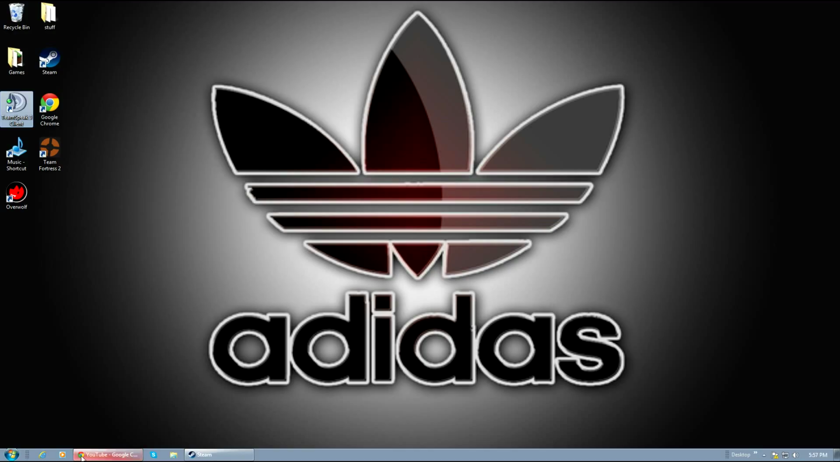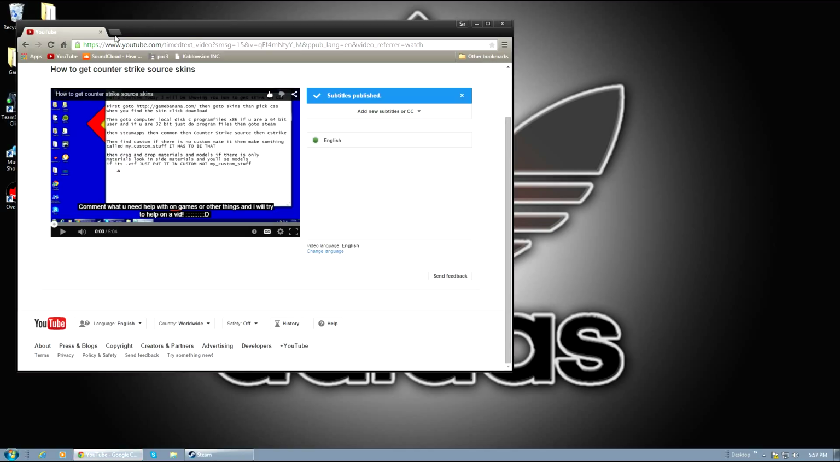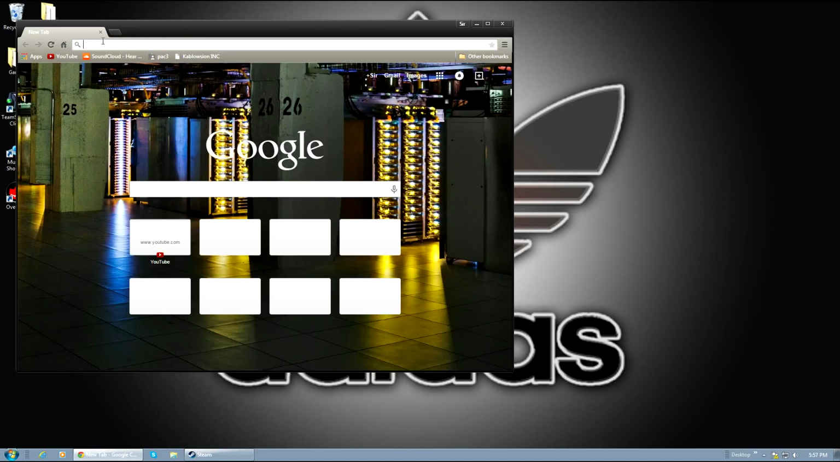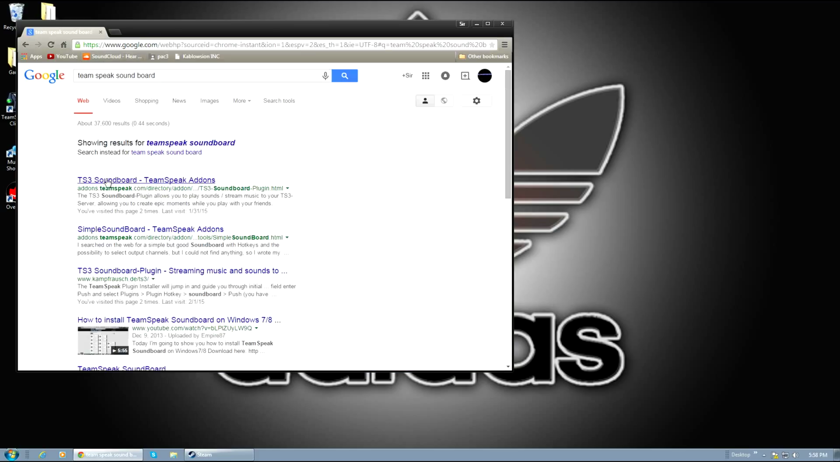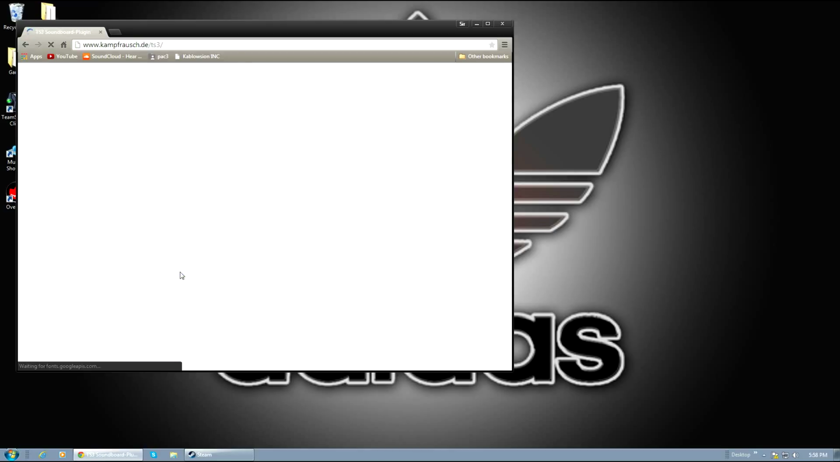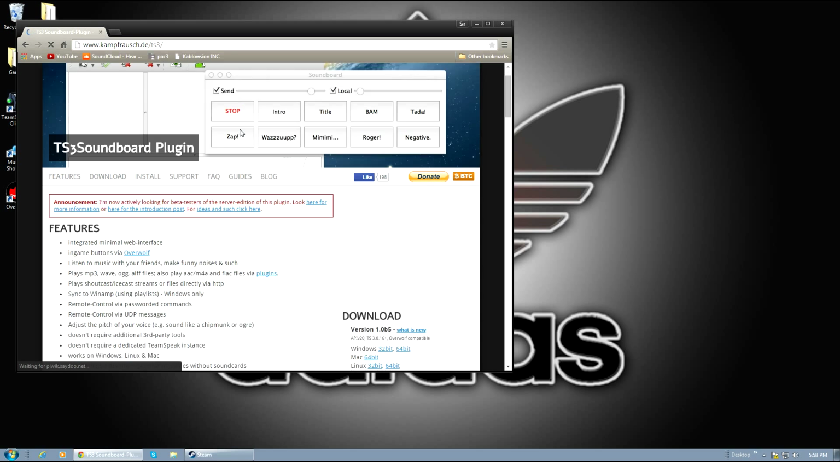It is very simple. All you want to do is go in the description and type in Teamspeak soundboard. Once you get to Teamspeak soundboard, go to the one that says Camp Front. I can't pronounce that, but it'll say TS3 soundboard plugin, streaming music and sounds to... Okay, so it'll take you to this.